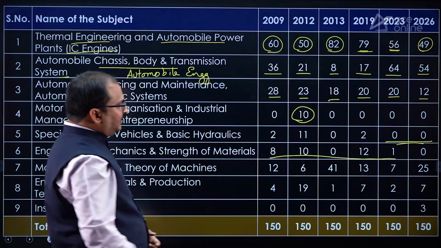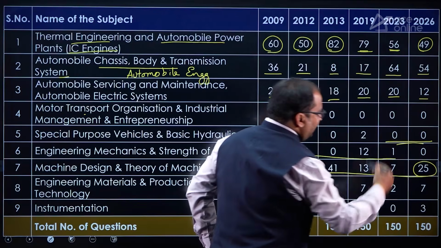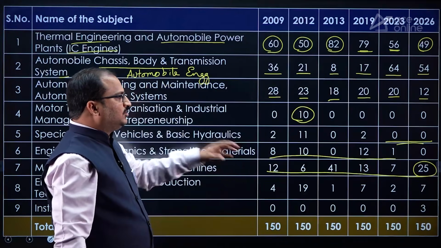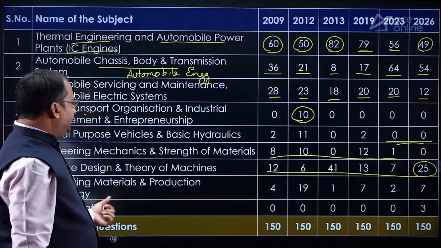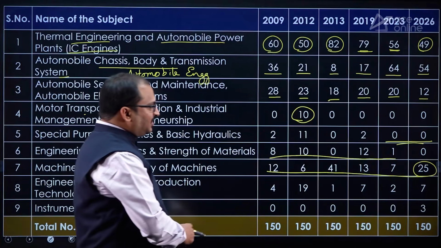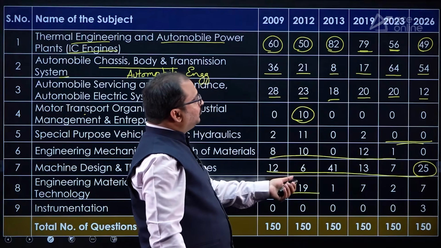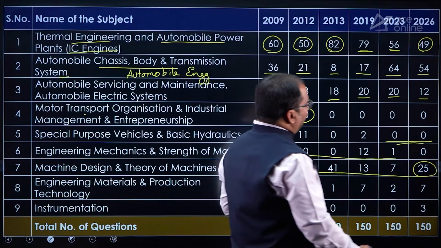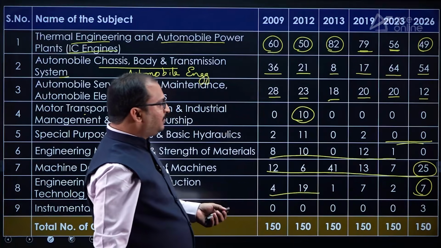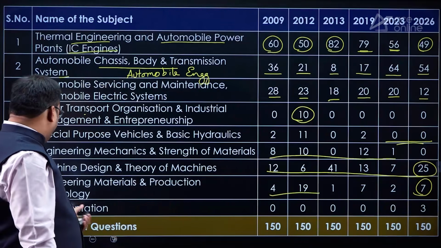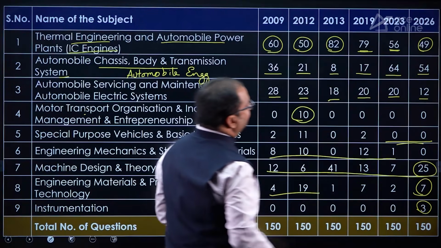Then machine design and theory of machines, you can see there are a large number of questions that were asked in the latest paper. So 25 questions were asked in the latest paper, dear students. Engineering materials and production technology, previously production technology was also there. That's why you have a good number of questions in 2012. So that is before state formation. In the recent paper, material science, 7 questions were asked. And finally, the instrumentation topic, 3 questions were asked in 2026, dear students.